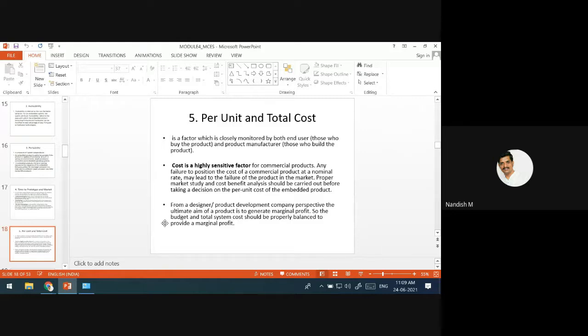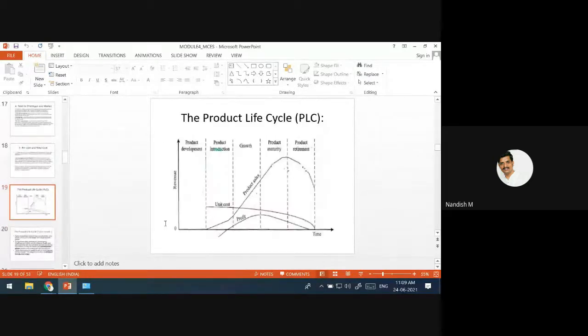Okay, the cost is another factor. If you see the life cycle of any product, what is the first stage? The first stage is product development. In product development itself, what all things will come: product idea generation, prototyping, what are the steps to follow to develop a product, that is called roadmap, what is the design, and how I have to do the development activities. All those things come under the first stage, that is the product development stage.